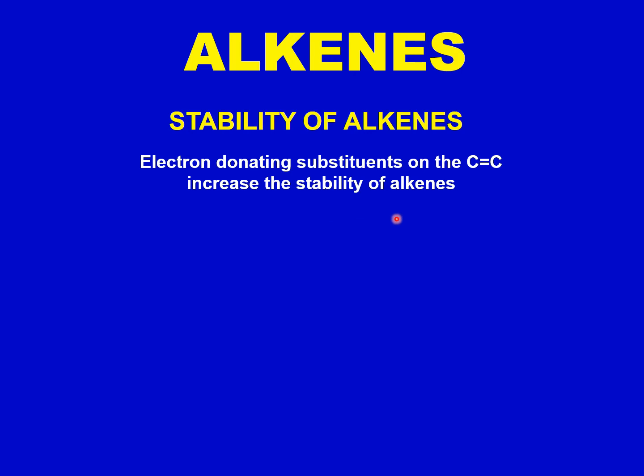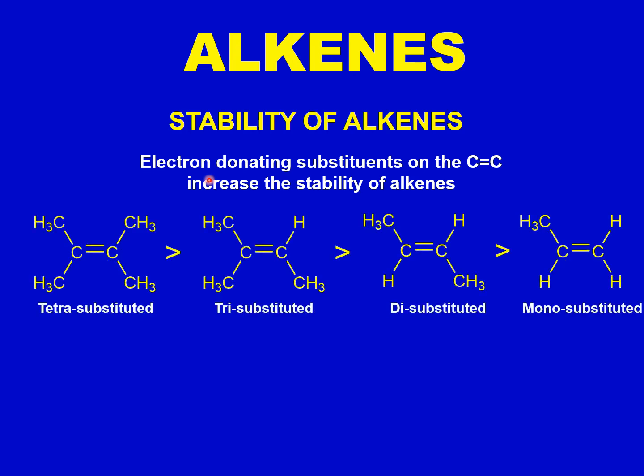As this double bond is attracting in nature, any electron donating substituent or electron releasing substituent will increase the electron density on the carbon-carbon double bond, and that will increase the stability of the alkenes. So the more the substitution, the more the stability. Because of this, we can classify these alkenes as tetrasubstituted, trisubstituted, disubstituted, monosubstituted, or unsubstituted according to their stabilities.